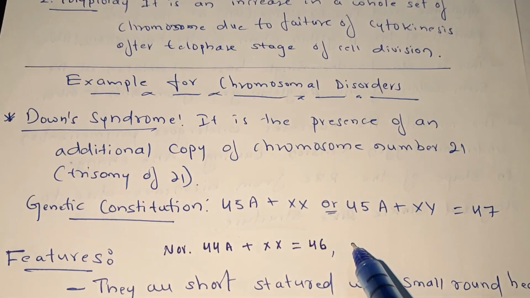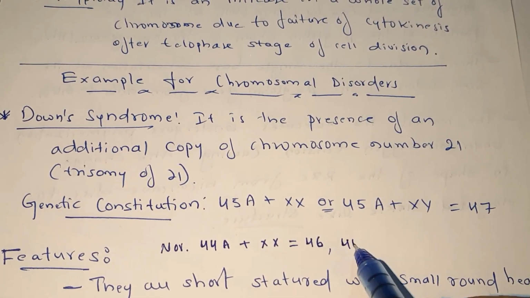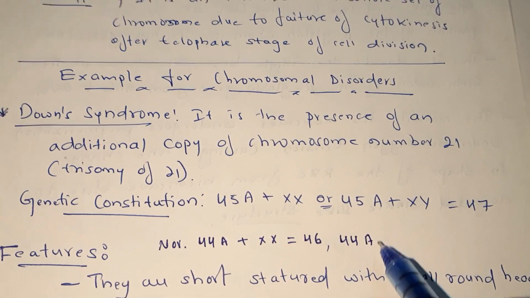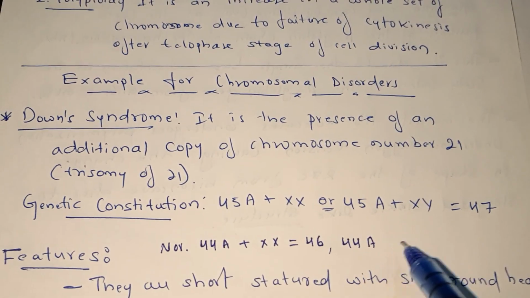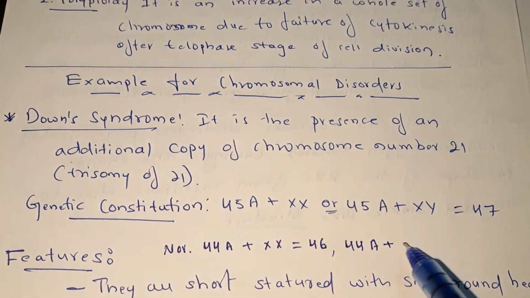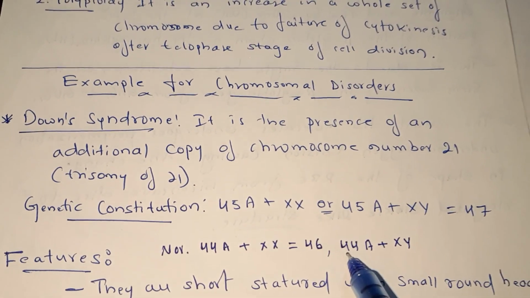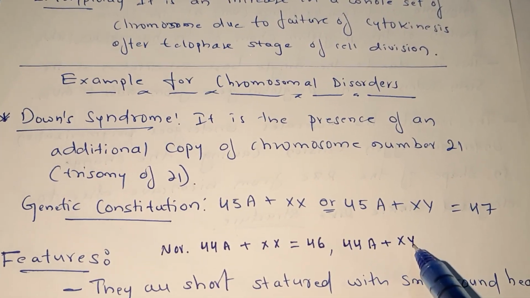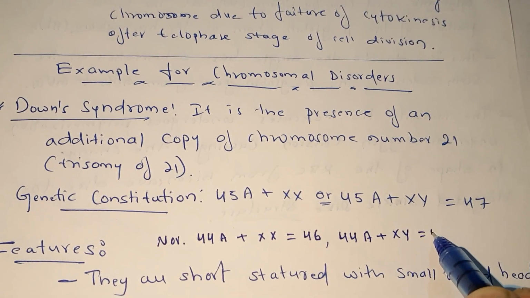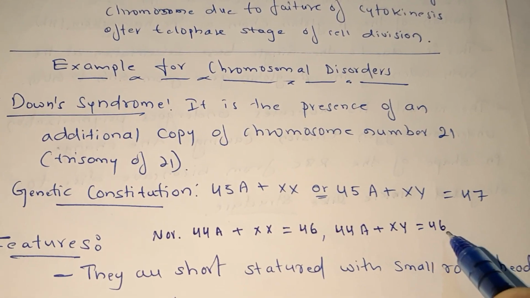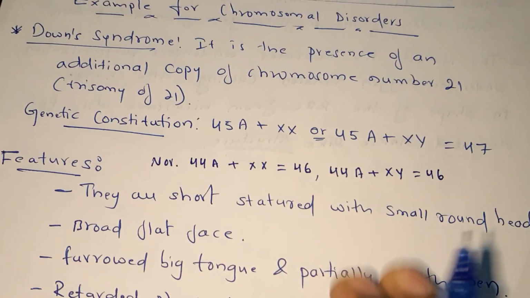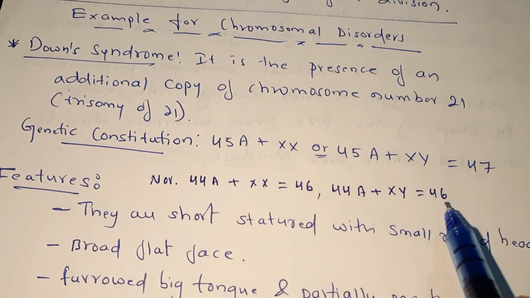Now for male, 44A, A means body chromosomes, autosomes, right? Plus for male it should be X and Y. So 44, 45, 46 is equal to 46 for a normal male. This is the normal constitution that I have written here.